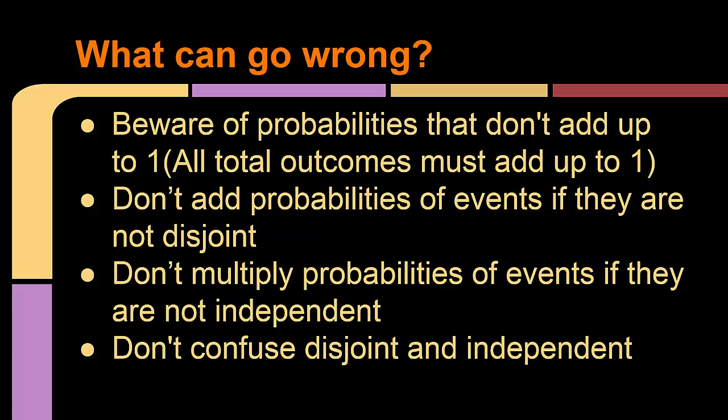Also, don't multiply probabilities of events if they are not independent. Another thing is, do not confuse disjoint and independent. Disjoint and independent are two opposite things, because if events are disjoint, that means that they cannot happen together and they affect one another, and independent means that they cannot be affected by each other.